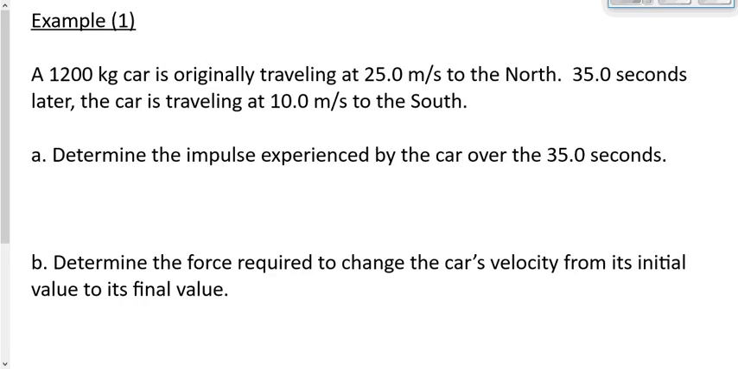Let's do one example today and then we'll wrap it up. This example is the bottom one on the example sheet that I gave you on Wednesday. So I'm just going to ask you to copy out the solution, not the question itself. It says a 1,200 kilogram car is originally traveling 25 meters per second to the north. 35 seconds later, the car is traveling at 10 meters per second to the south.